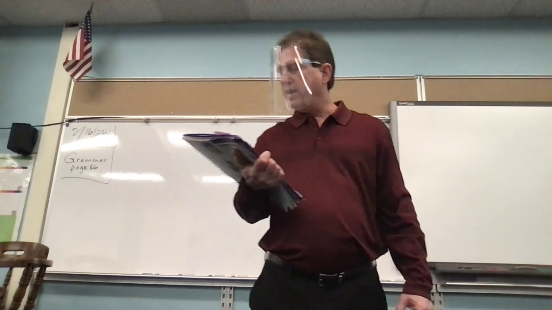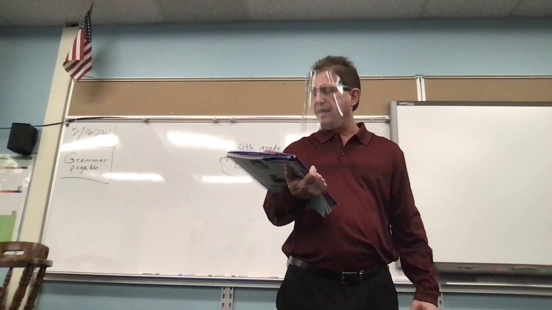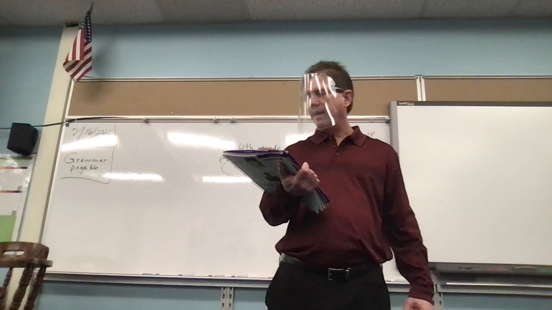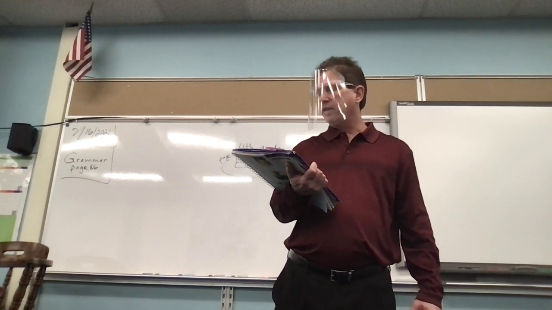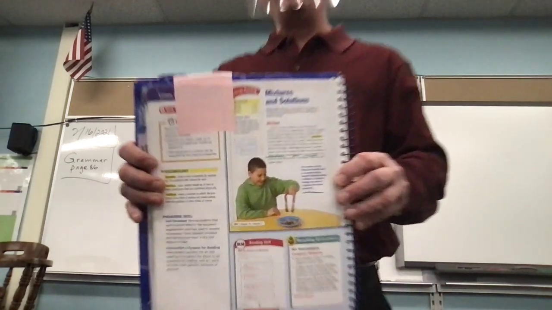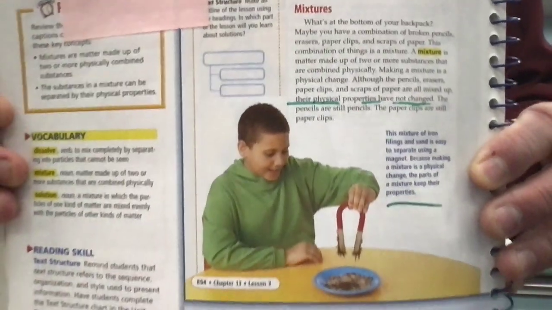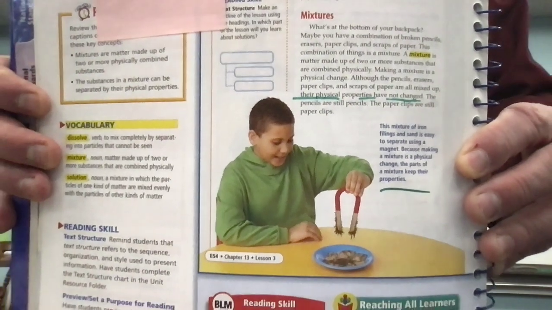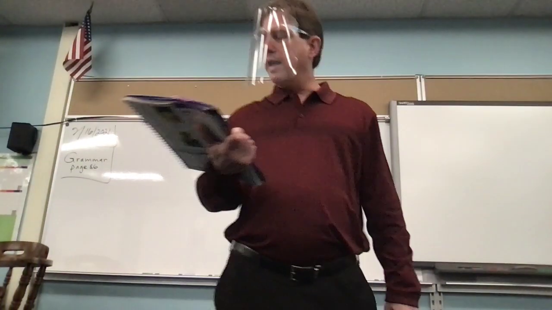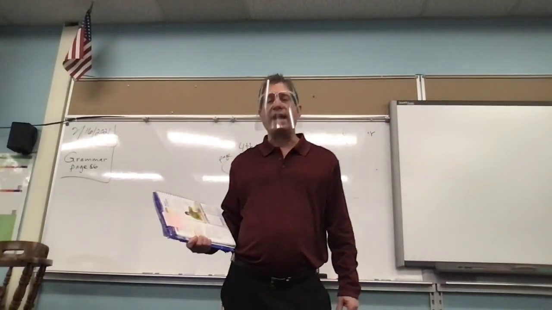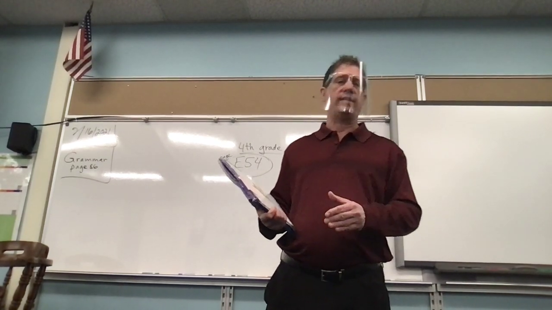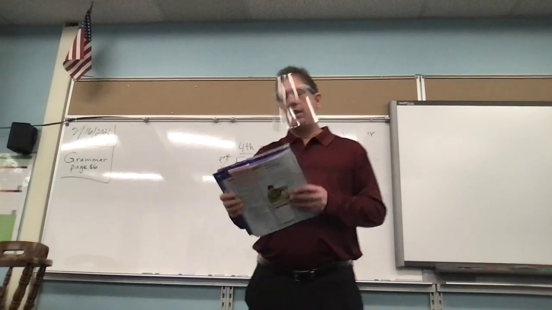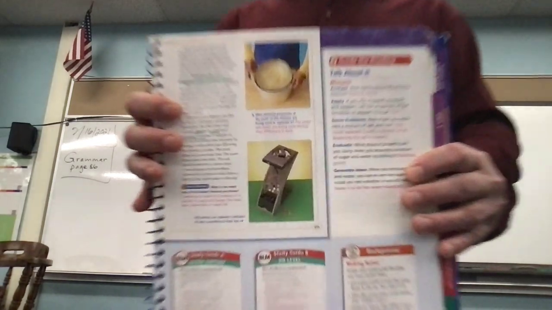Okay? So this mixture of iron filings and sand is easy to separate using a magnet because making a mixture is a physical change. The parts of the mixture keep their properties. So yes, young boy who may need a hobby. He is pretty smart though. He's using a magnet to get the things that are metal away from the things that are not. Okay, so on the next page we're going to talk about soup and coins.